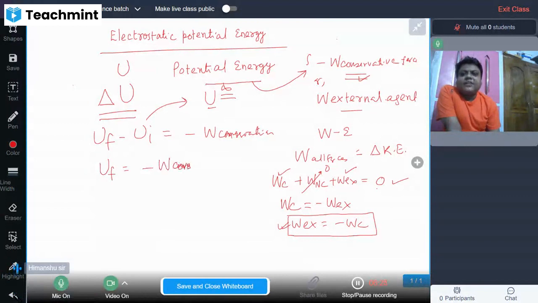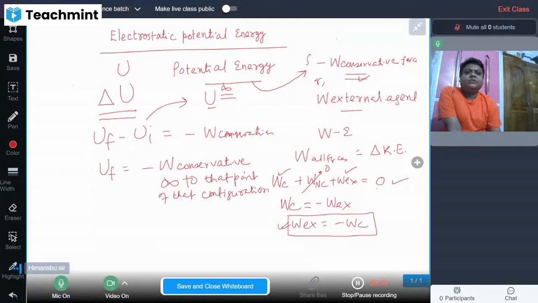Work done by the conservative force in bringing the charge from infinity to that point of that configuration. That is the definition of potential energy. Because here configuration matters the most, the configuration in which it is kept at infinity should be recapitulated at the point of consideration.